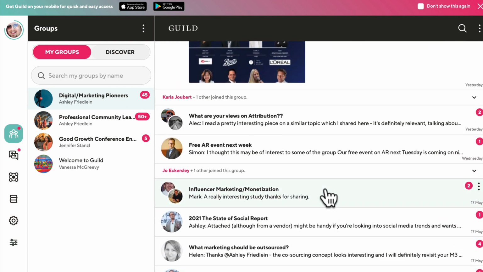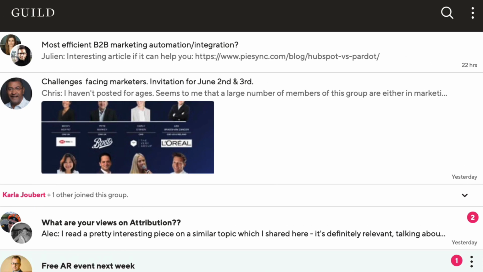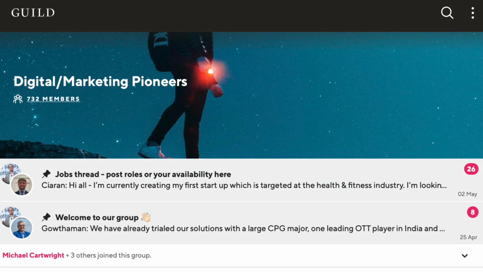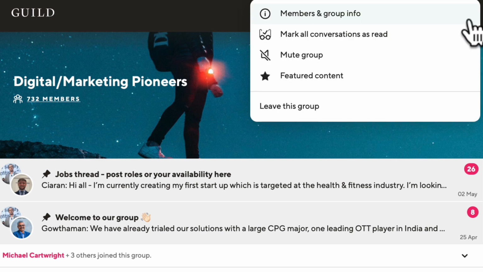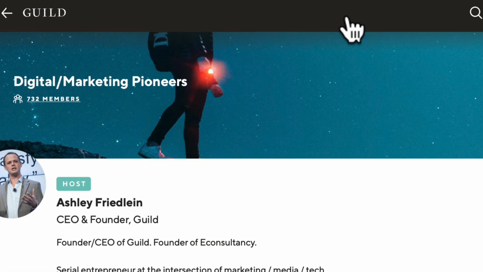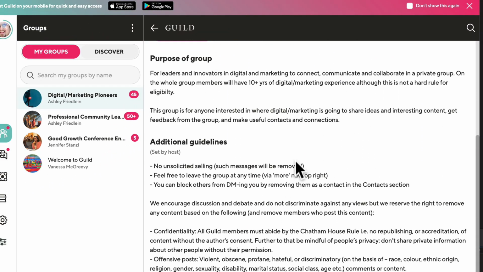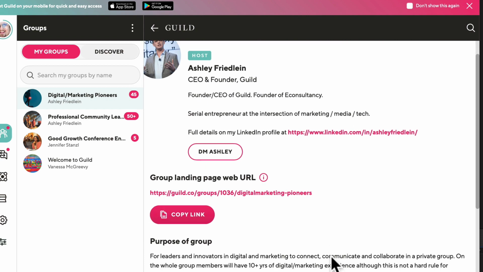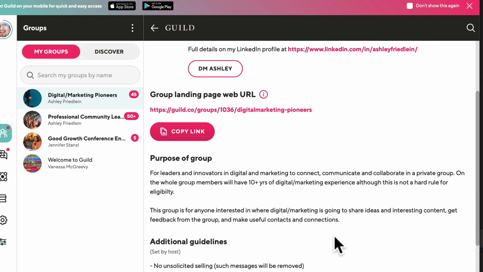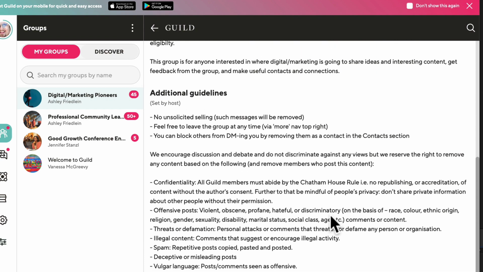Now, if you're unsure whether a group will welcome you and your content, then go to this kebab menu, click on that. You're going to get this section here, members and group info. Click on that. It's going to open up a really good, healthy description about what the group is actually all about, what type of content they're looking for, and what type of people it's for.